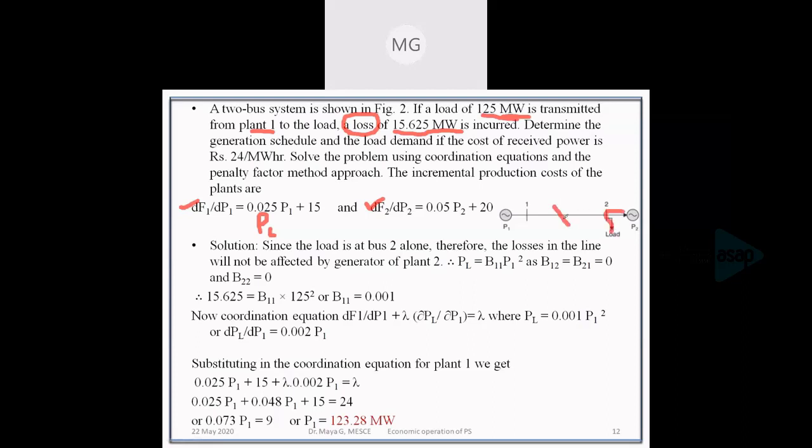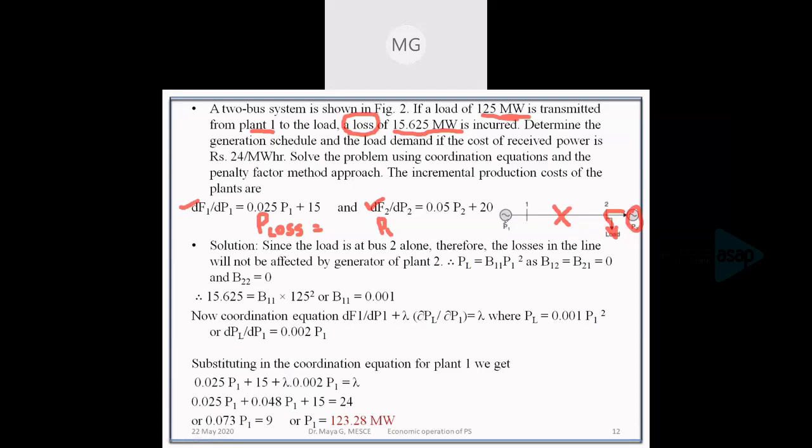It won't flow through the transmission line, and losses occur only when power flows through a transmission line. So due to P2 there won't be any loss in the network. That means the transmission loss will depend only on P1.